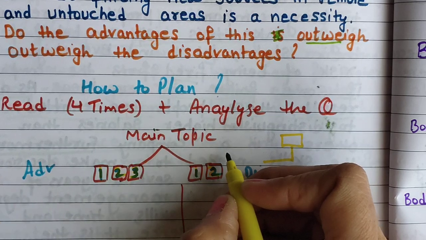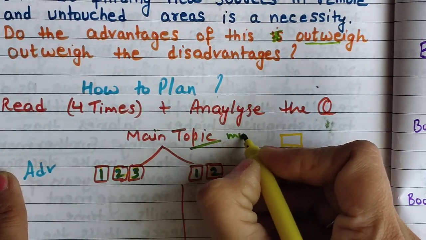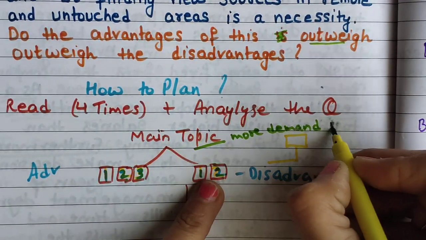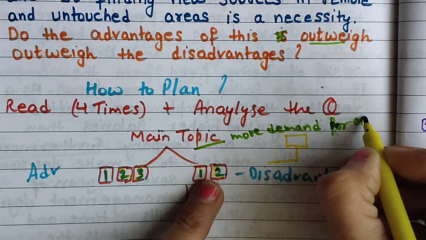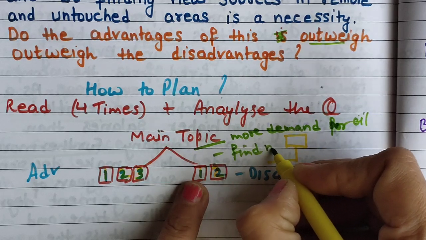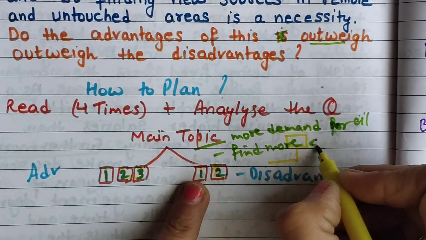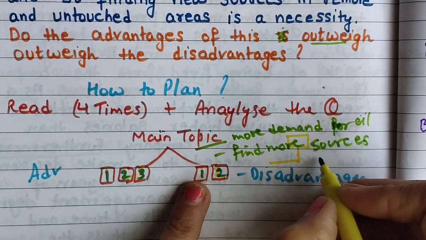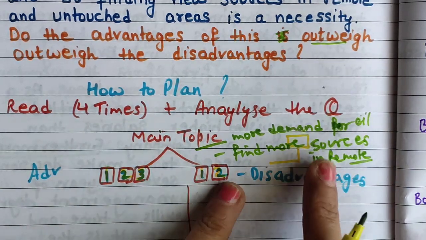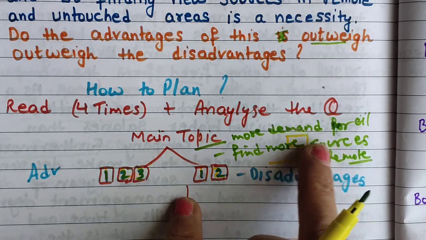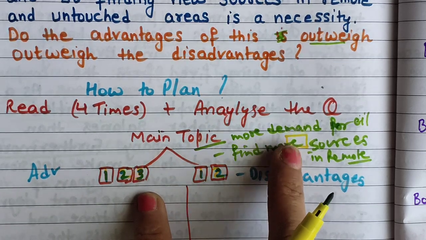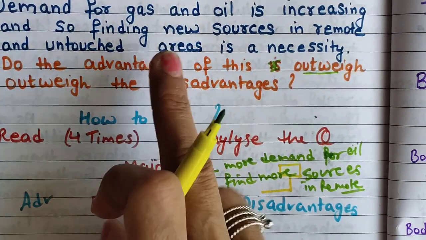So we have the main topic: more demand is there. Okay, so I am writing it in short, not the full sentence. More demand for oil and gas, and we need to find more sources in far-flung areas, in remote areas. So this is the main idea. So whether we should find new sources or not, and what kind of advantages this will have, we need to discuss in the whole essay.